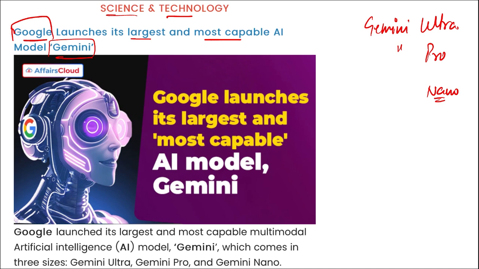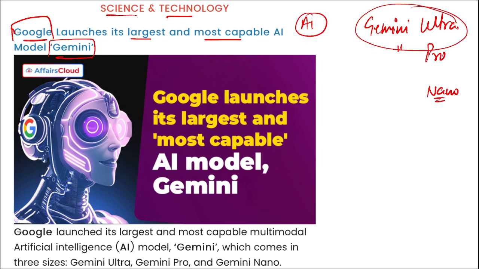Then Gemini Pro, this is the model for scaling across a wide range of tasks. And if we talk about Gemini Nano, this is the most efficient model for on-device tasks. Correct, and it is expected to launch Bard Advanced with the Gemini Ultra in the year 2024 or early 2024.